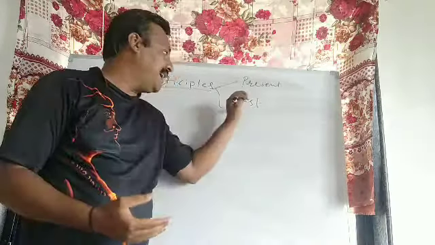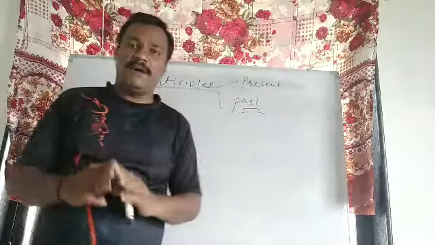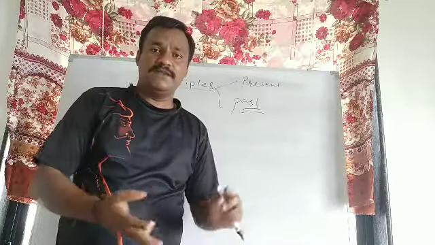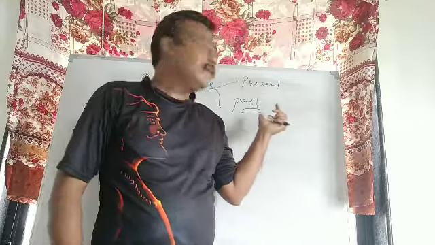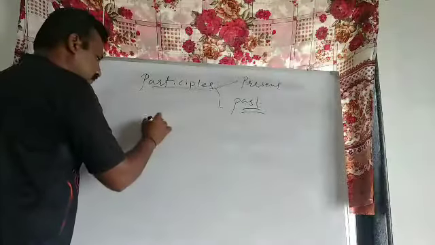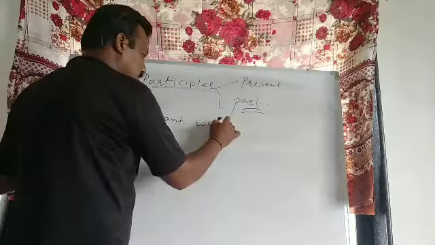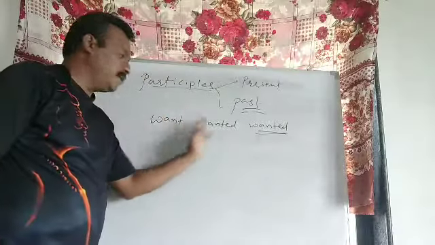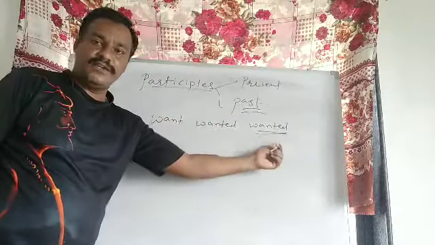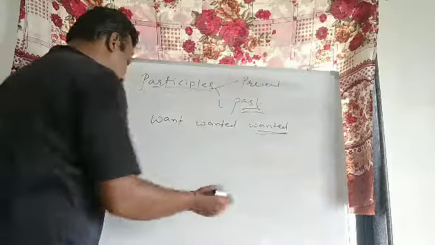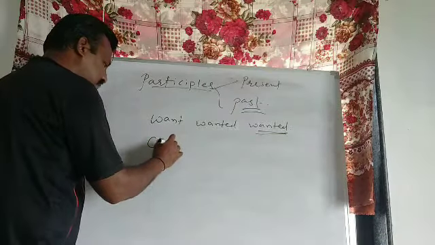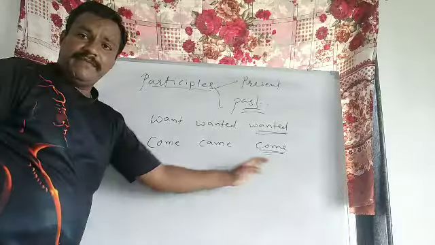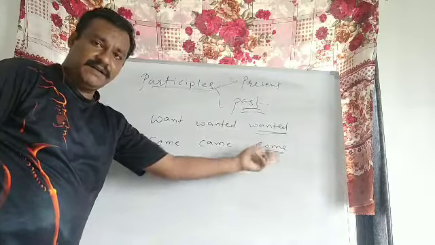Listen to it carefully. Past participles means what? Third form of verb. We have already discussed about first form, second form, and third form of verb. So those third forms of verbs are called past participles. For example, this first form, second form, third form. Want, wanted, wanted. Wanted is past participle. Another example I will give you. Come, came, come. Third form. That is called past participle. Come.